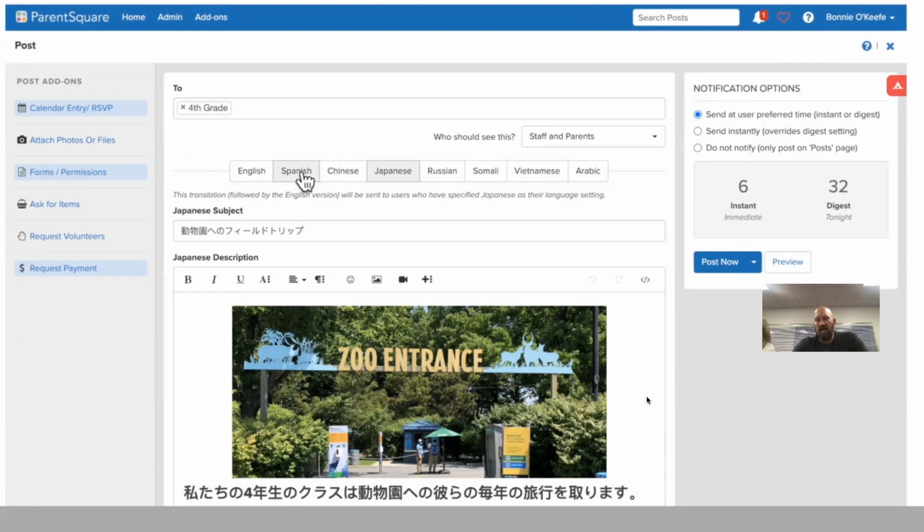Now in Coppell, we have the top 15 languages that are used in Coppell supported in ParentSquare. So if a family at home would like to get their information in Chinese or Russian, Vietnamese, Arabic, Japanese, Spanish, Portuguese, French, all of those are options where the teacher will type it in the native language to the teacher, and then it will appear for the families in the language that they have chosen. And if one parent would like to have the information brought in Spanish and the other parent would like to have the language brought in Vietnamese, that absolutely is okay as well. It will translate for each parent individually.